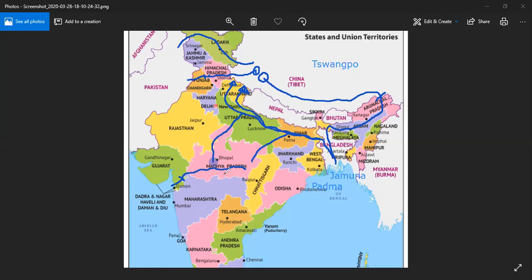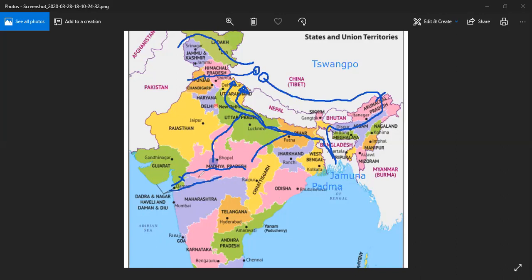Here, this side, from here, and it is moving and falling into the Arabian Sea. This area is the Arabian Sea, and this one is the Bay of Bengal.